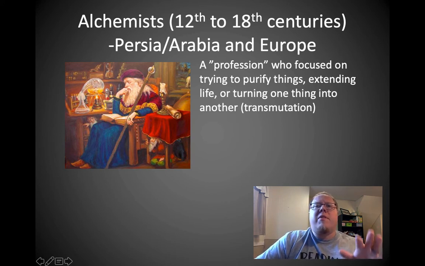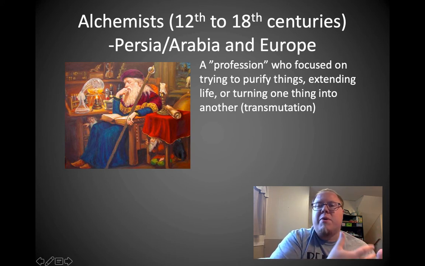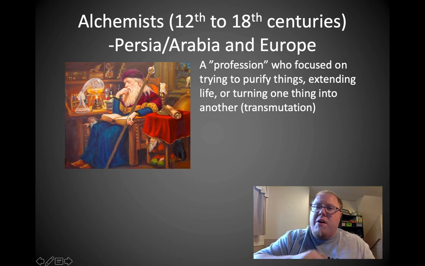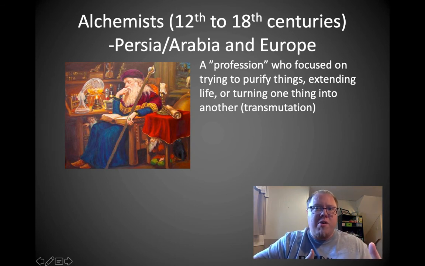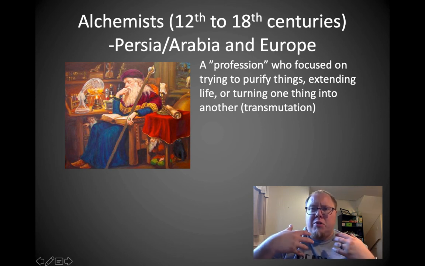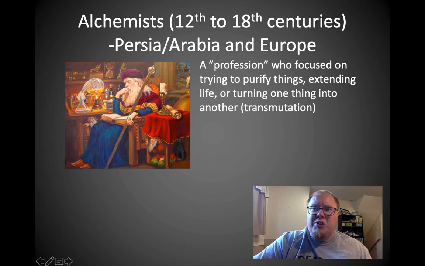They first started in Persia, but then the movement migrated to Europe. This was a profession which focused on trying to purify things. They wanted to take things that were valuable, purify them, and then be able to sell them. They wanted to extend their own life. They wanted to turn one thing into another. For example, lead into gold is a famous one. It's called transmutation, by the way. They were not very good people, and there was just a bunch of people who were usually trying to study things to get rich.